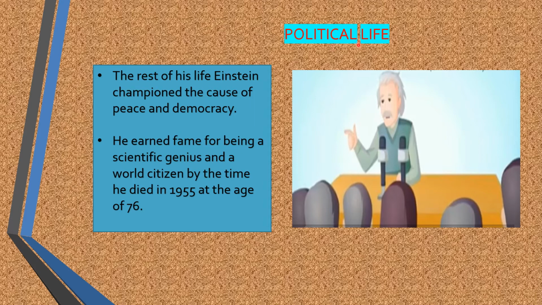Let us see about his political life. For the rest of his life, Einstein championed the cause of peace and democracy. He was propagating peace and democracy for the entire world. He earned fame for being a scientific genius and a world citizen by the time he died in 1955 at the age of 76. So he became a world famous, renowned person before he died at the age of 76.